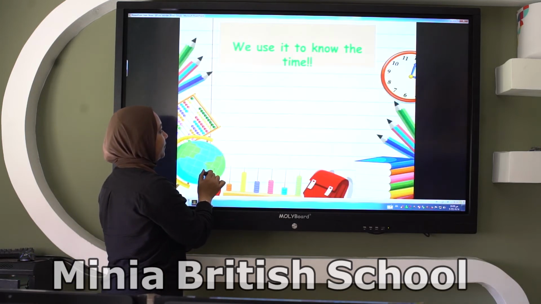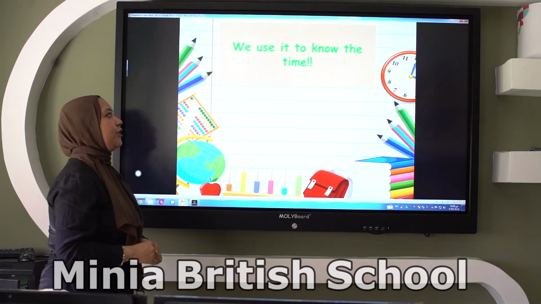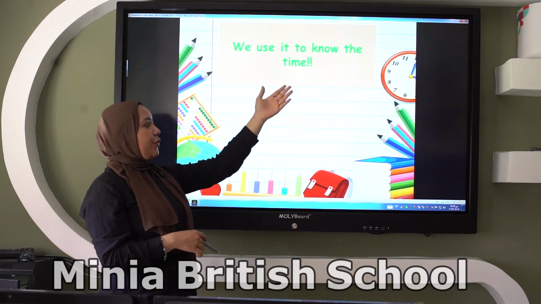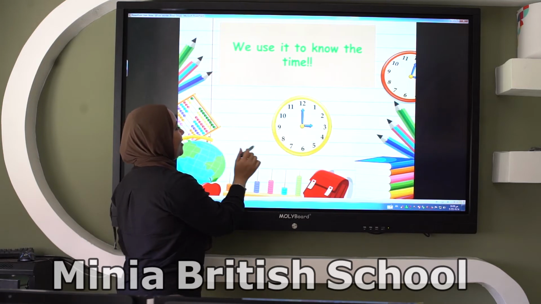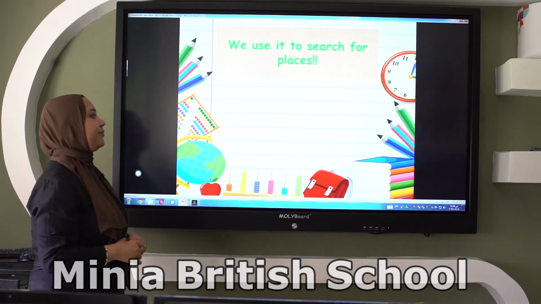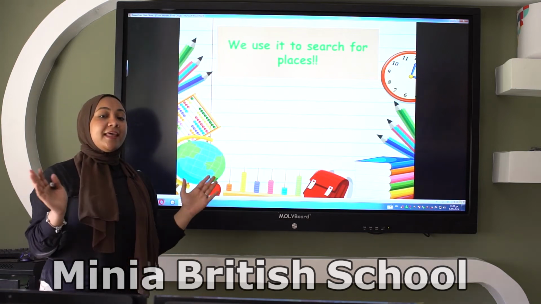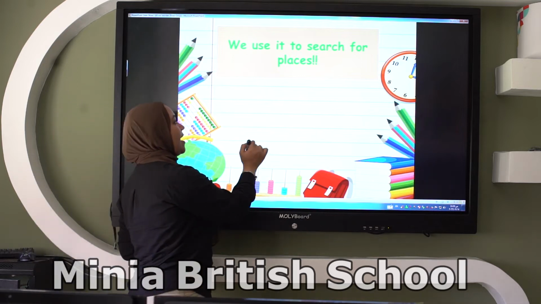Okay. This question, I want you to read carefully. Let's read together. We use it to know the time. Good job. It's a clock. Now, we use it to search for places. Yes, good job. It's a map.